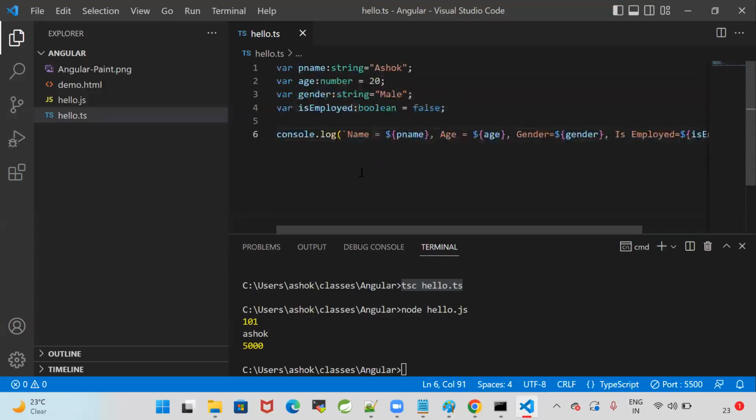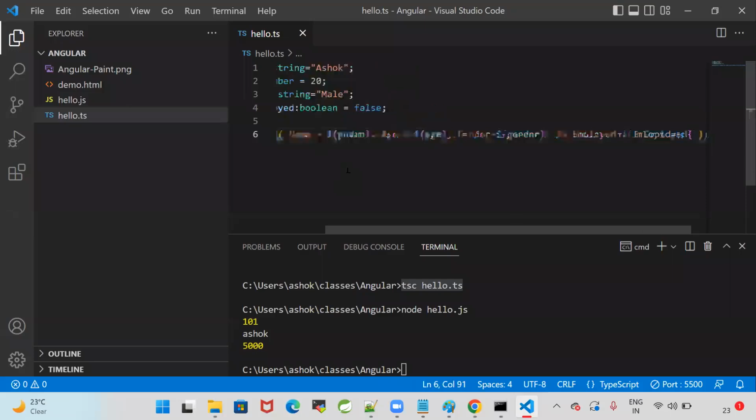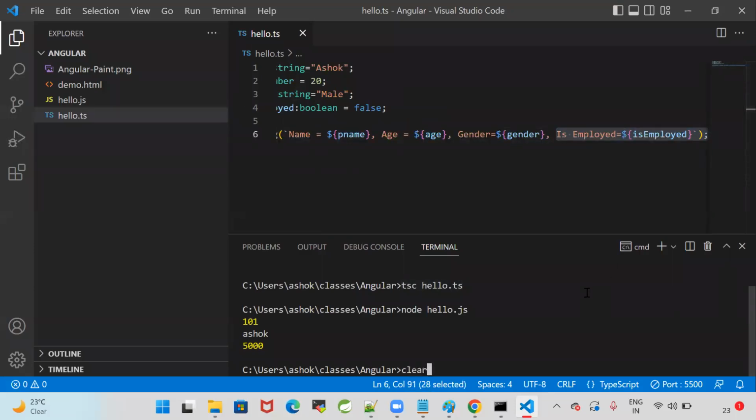I'm storing some data in the variables. console.log name is equal to ${name}, age is equal to ${age}, gender is equal to ${gender}, is employed is equal to ${isEmployed}. So this is my TypeScript program.